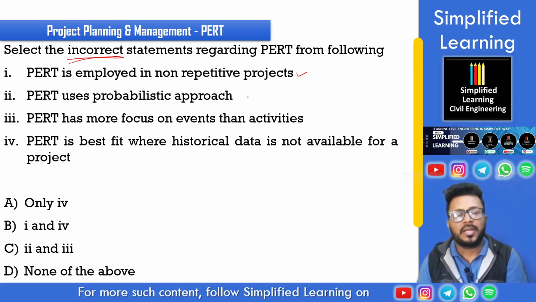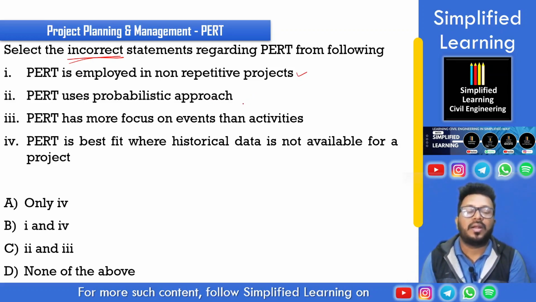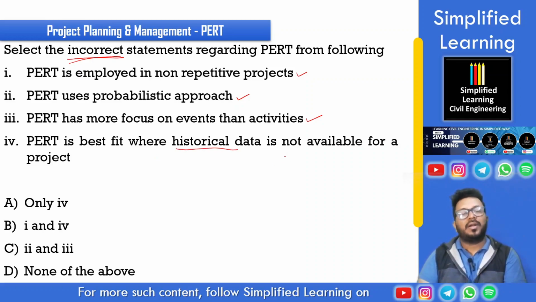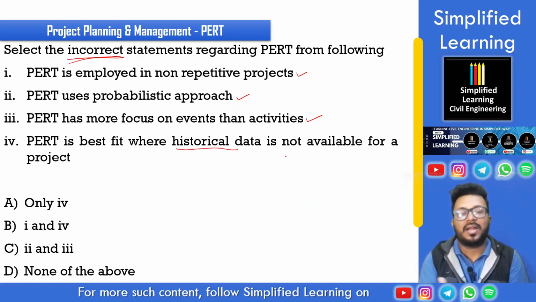PERT uses probabilistic approach. Yes, since there is no historical data, evidences or already experimental data available for the PERT project, we will be using probabilistic approach. Then PERT has more focus on event than activity. Yes, completion, milestones and those events have that significance in PERT rather than activity. This one is also correct. PERT is best fit when historical data is not available. We just saw it. Since it is using probabilistic approach, it is the case where historical data and experimental data are not at all available, there are no evidences regarding that specific project. That's why we will be employing PERT over there.